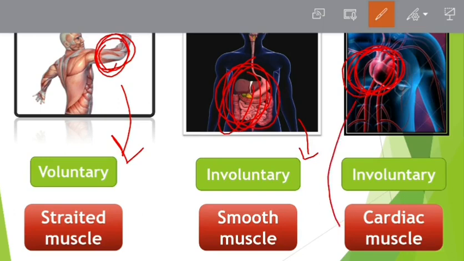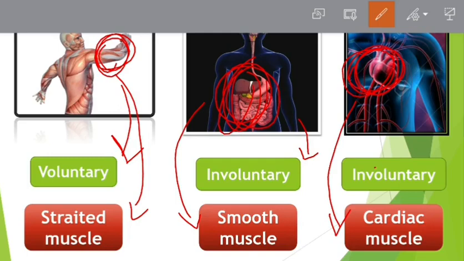But we cannot control the muscles of our heart or this alimentary canal. The muscles which we can control with our own will, whenever we want to move them, whichever way we can move them, are called voluntary muscles. Voluntary means something which occurs from our own will.